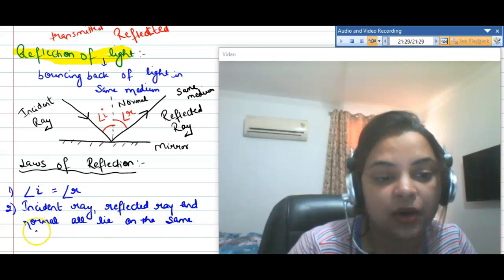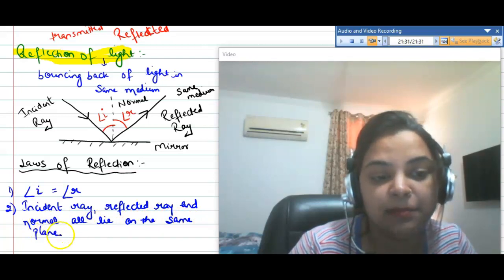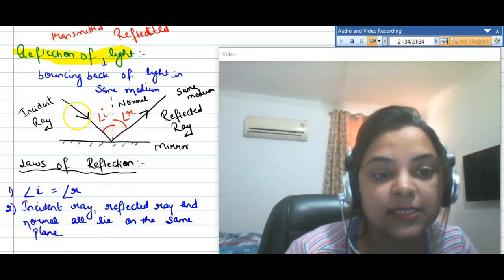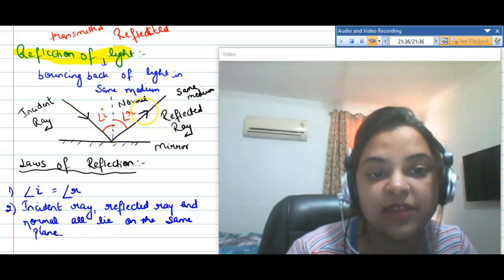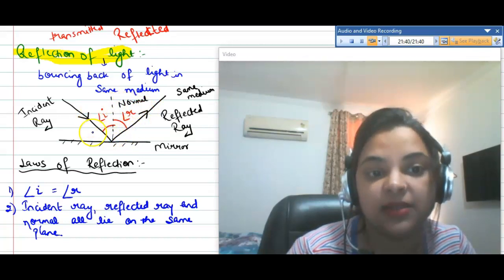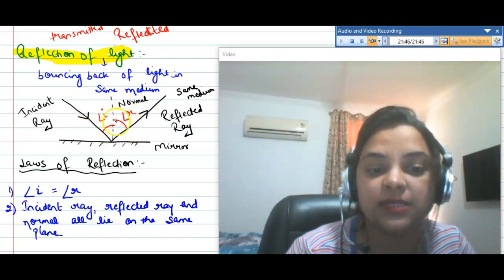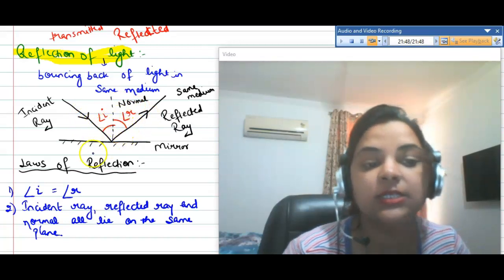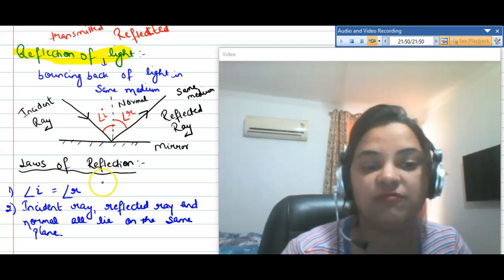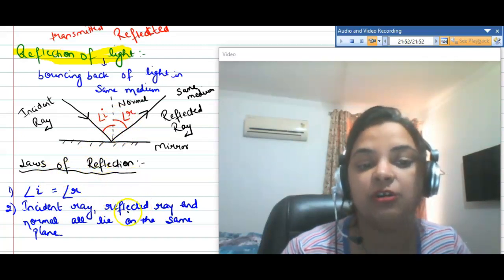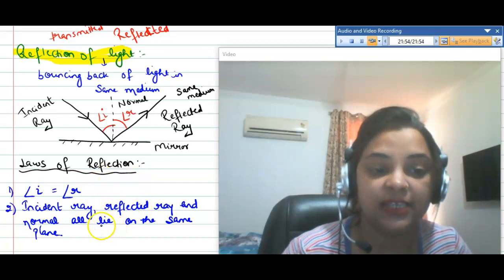All lie on the same plane means this is the incident ray, this is the reflected ray, and this is the normal. Look, this is one of the planes, the two-dimensional plane. So all the rays lie on the same plane. So this is another law of reflection of light. So these two are the laws of reflection of light.